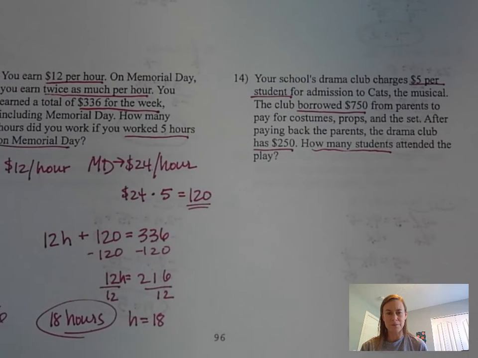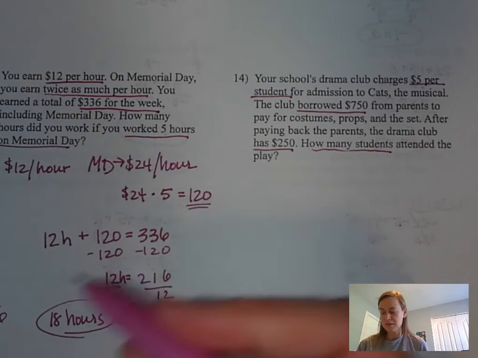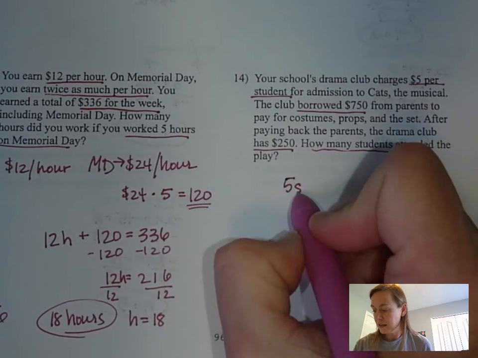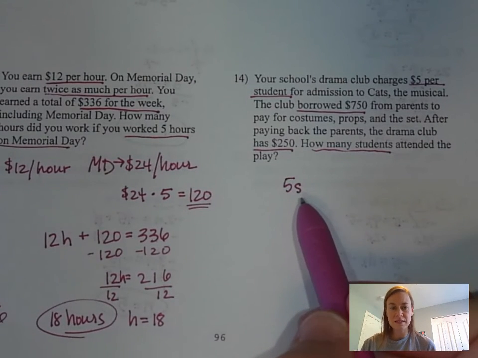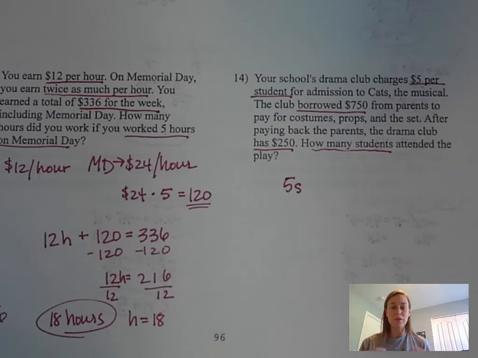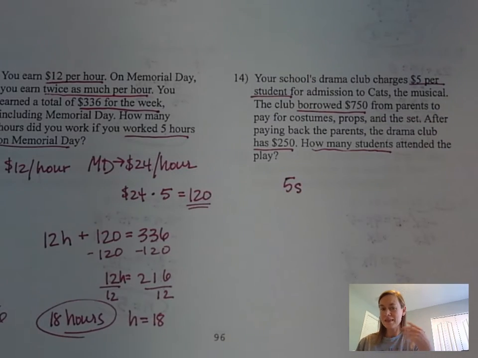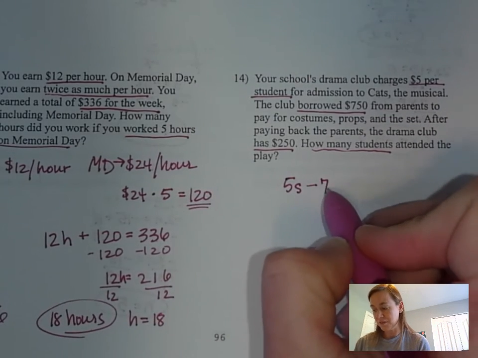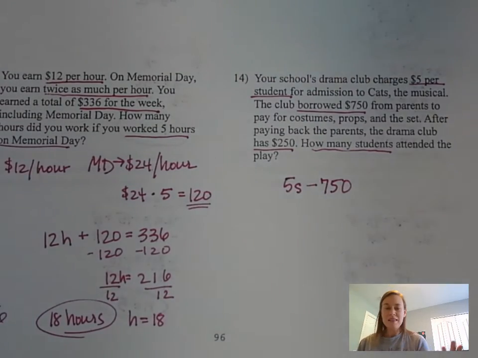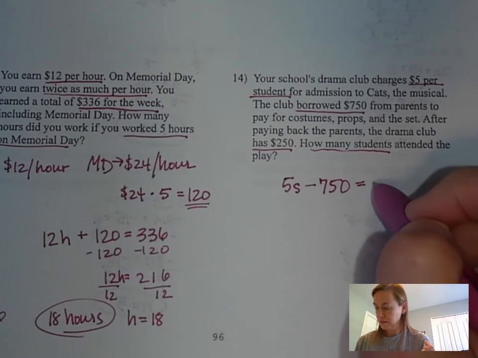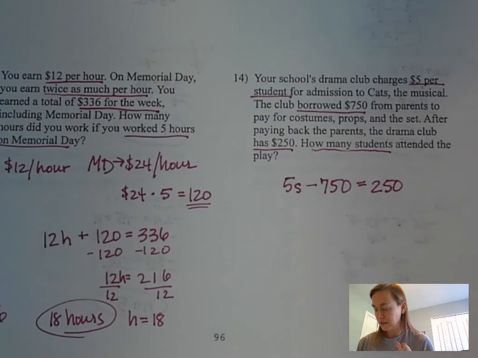Okay, so let's think through this again. We know it was $5 per student, so we're going to do 5 times the number of students that attended. 5 times the number of students that attended will give us the total amount of money that the drama club made. Now, from that total amount, it sounds like they need to pay back these parents, that $750, right? So when you pay that back, that's going to be a minus $750. And then once all of that is done, they're going to be left with $250.